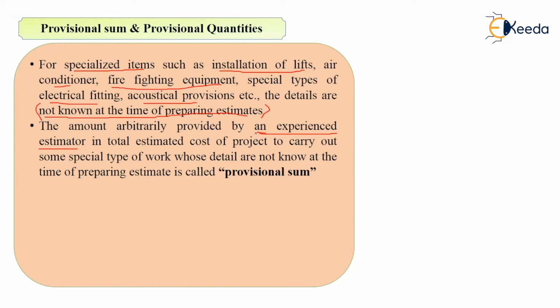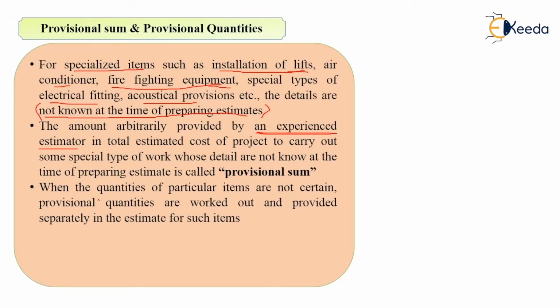Only the experienced estimator will know that there are some special items that need to be installed, such as lifts and air conditioners. An experienced estimator will know what amount he should add into the provisional sum or total cost of the project, and he will add a certain amount arbitrarily. So that is your provisional sum.